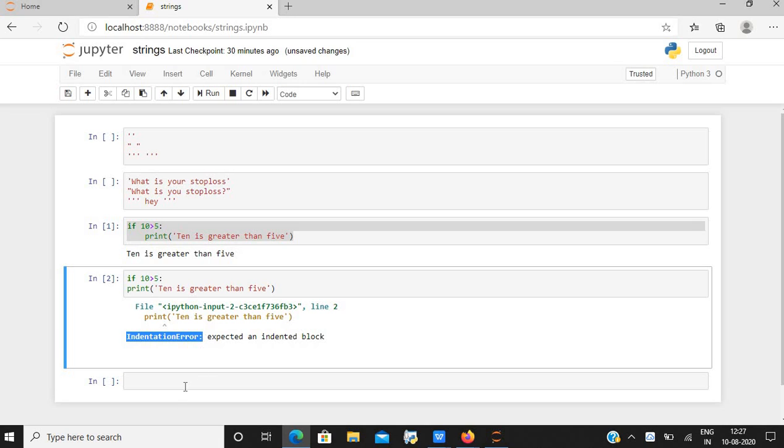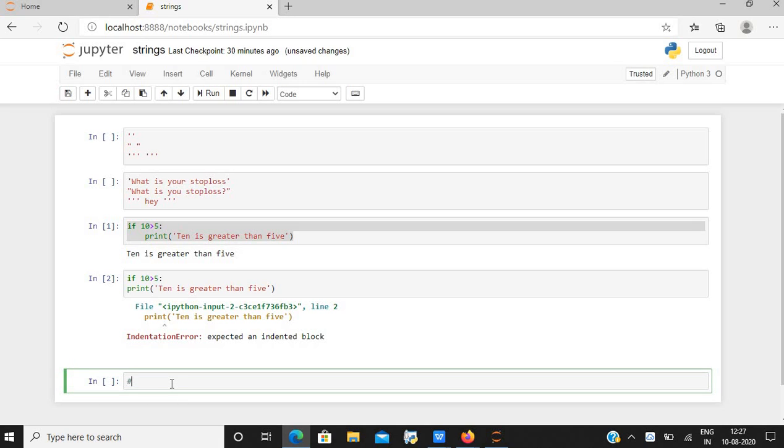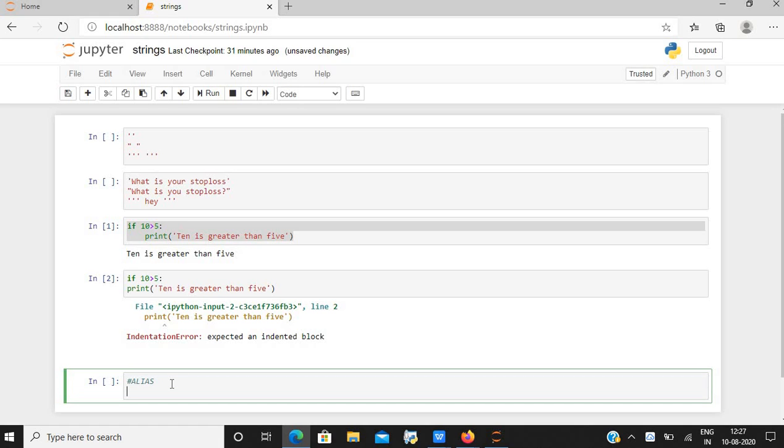Now let us learn about alias. Alias is an alternative name for referring to the same thing. For example, if I want to write import numpy as np, as is a keyword for describing alias. Here I am importing numpy and calling it by the name np. Both of them refer to the same thing.